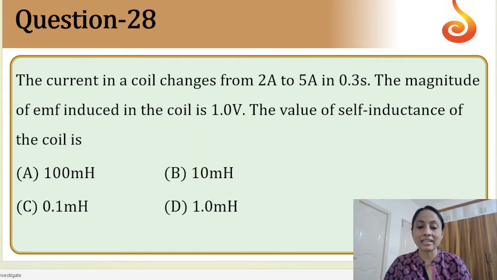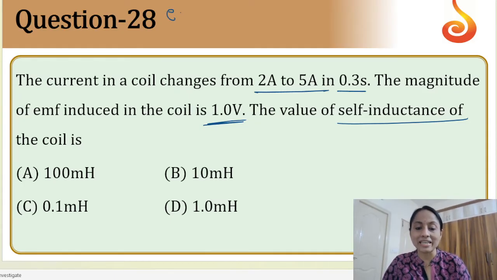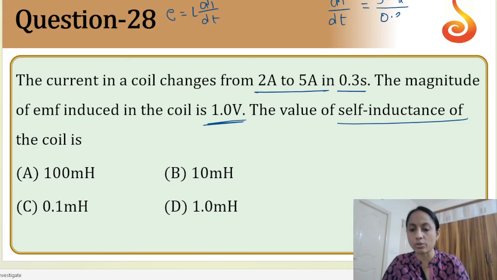Next, the current in a coil changes from 2 to 5 in this much time, and the magnitude of EMF induced in the coil is given. Find the value of self-inductance. Which formula will you select? The formula is E is equal to L into di by dt. Let us find di by dt, the change in current by time. So 5 minus 2 by 0.3, that is 3 by 0.3, which is 10, right? So E is equal to L into 10.